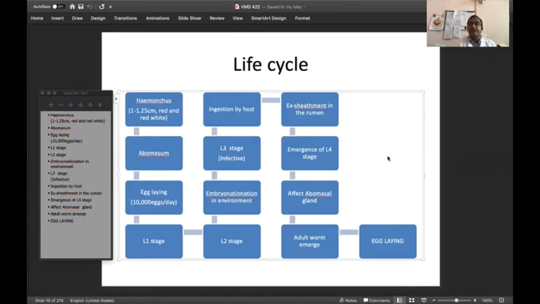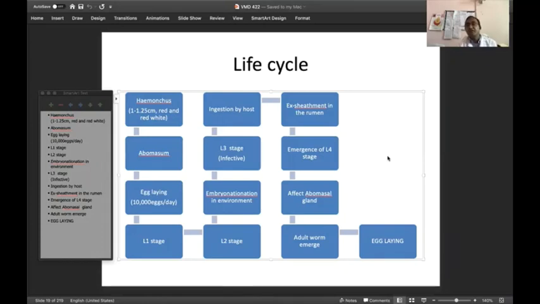And these eggs, after egg laying, are converted into the L1 stage, larval 1 stage. And this larval 1 stage, on ingestion by the host, is converted into the L2 stage. This L2 stage goes through development in the environment. It comes out in the feces, in the environment, especially on the grasses or on the soil, and it gets converted into a very, very important L3 stage.